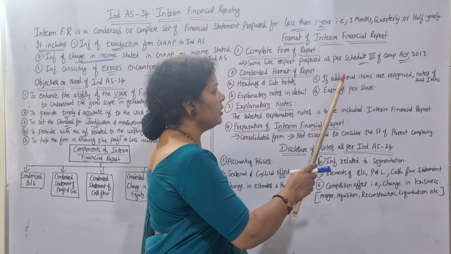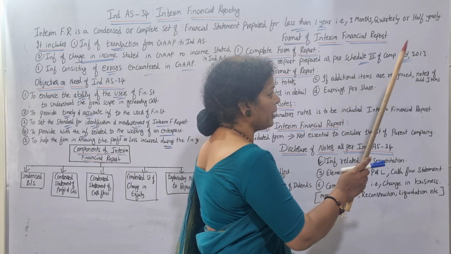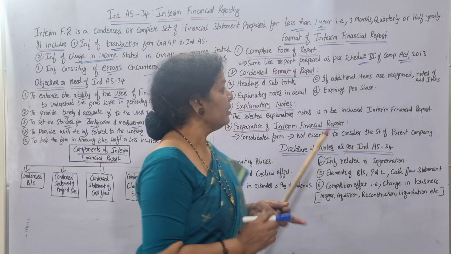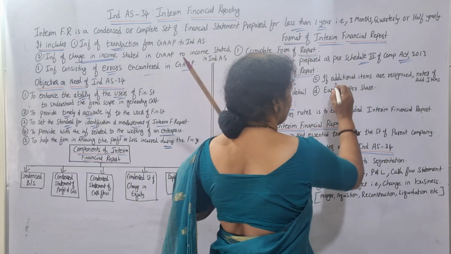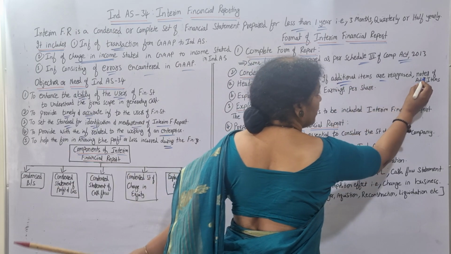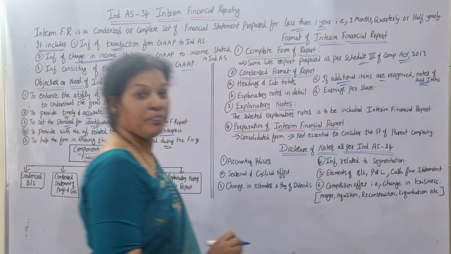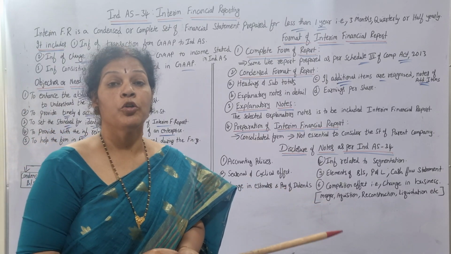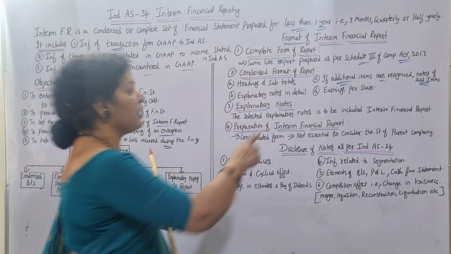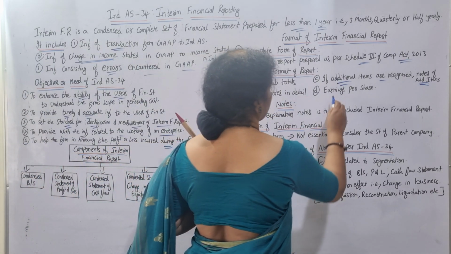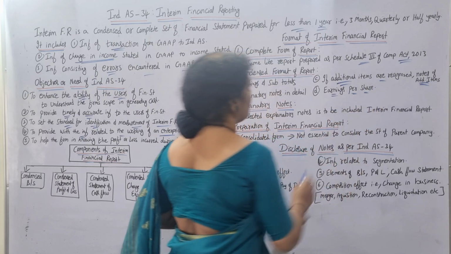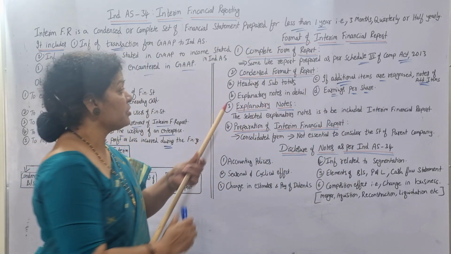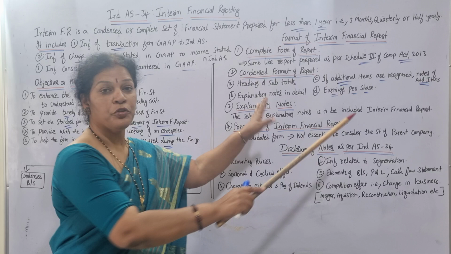And also, if any additional items are recognized, notes of the additional items also have to be attached. And the last one, earnings per share, EPS. In the condensed format report, 4 things you must mention.